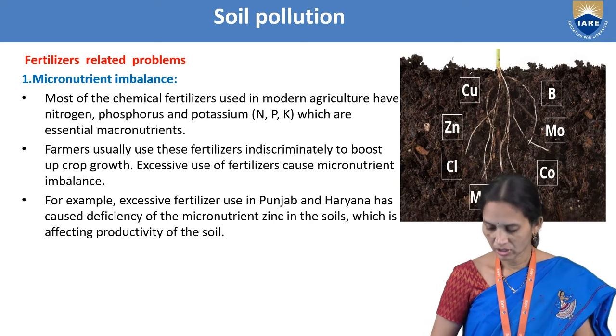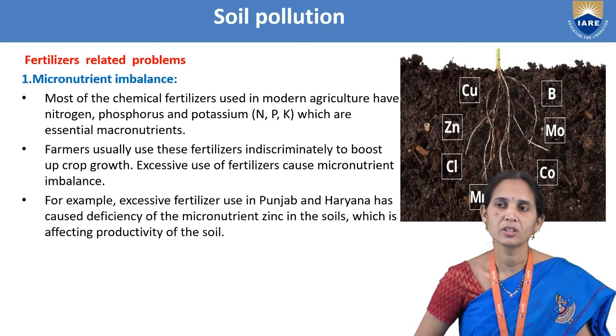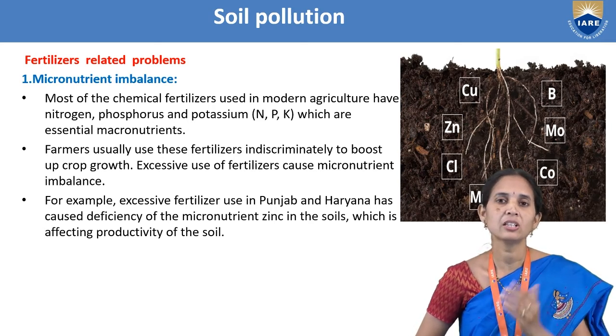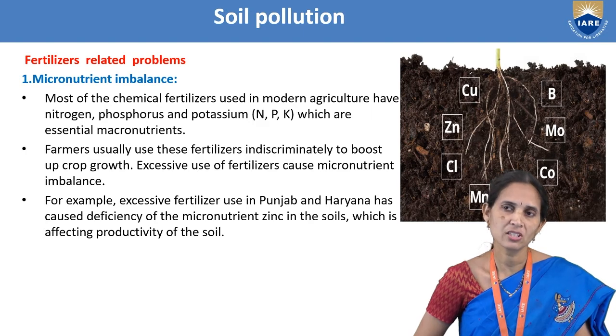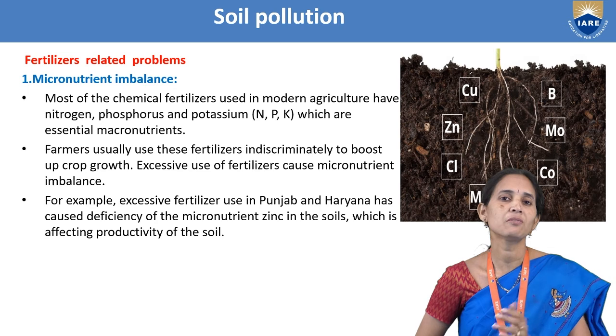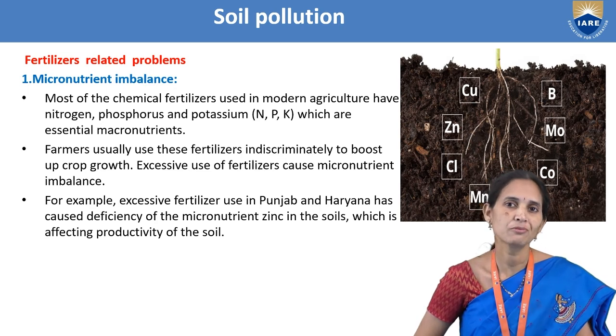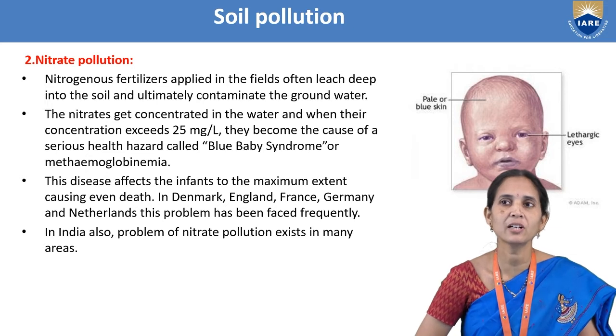Means we are not getting enough growth of the plant. Even if we are getting enough growth of the plant, if essential nutrients are not there, we are not getting balanced nutrients in the soil, and we are not able to give them for the plant's growth.